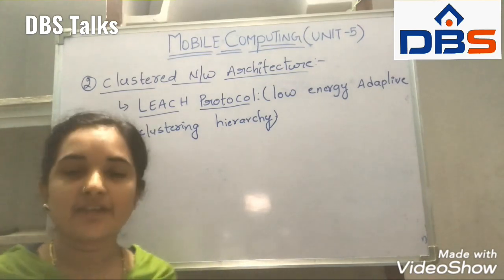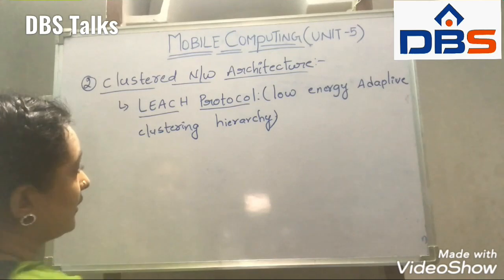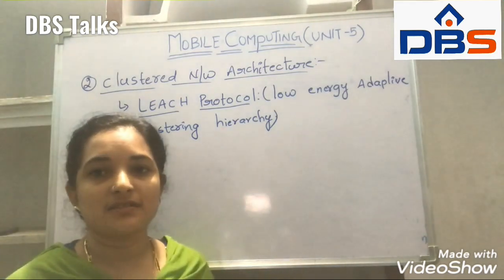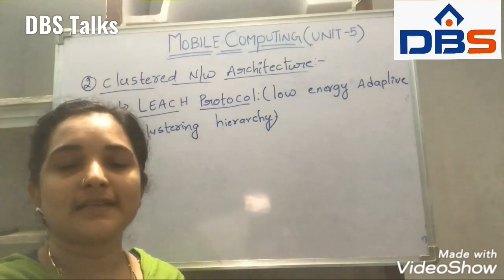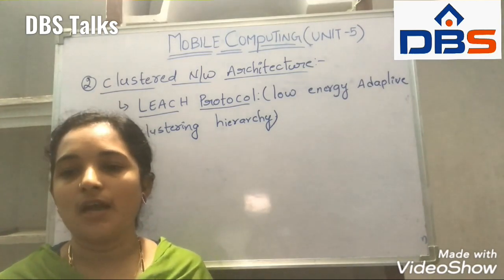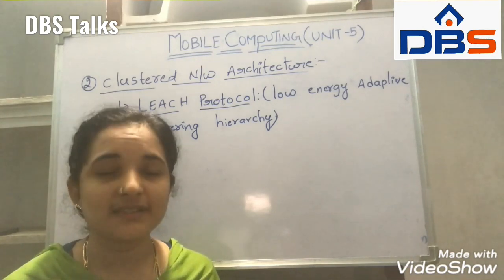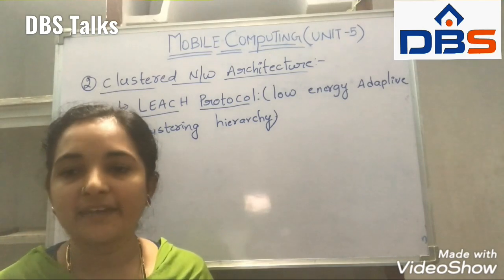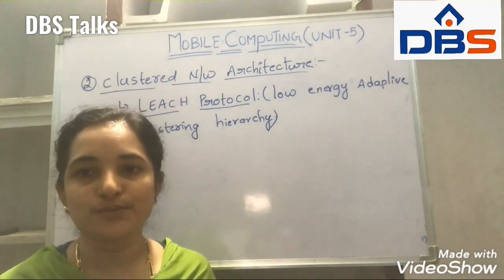In this clustering architecture we have different types of clusters.